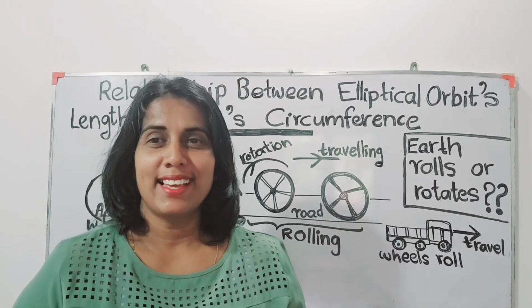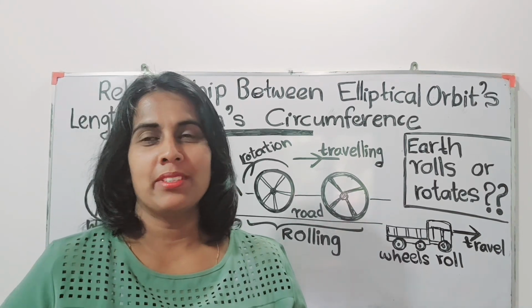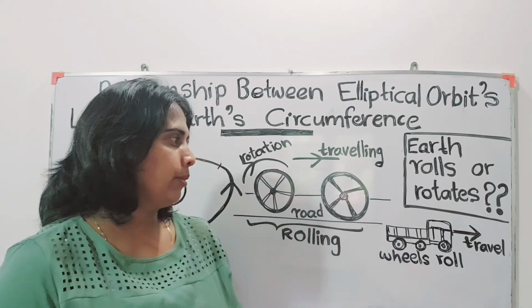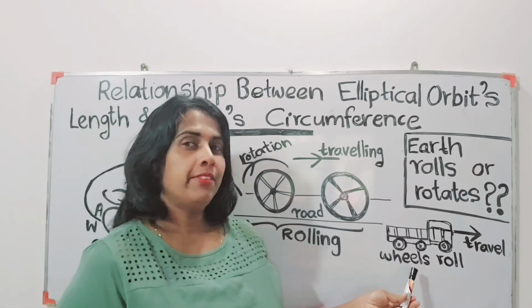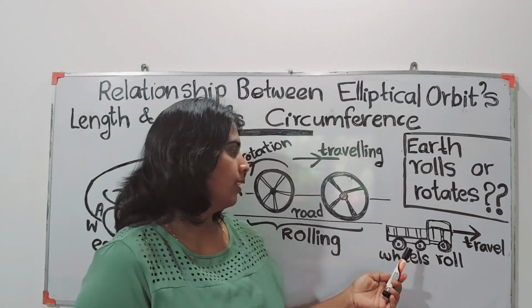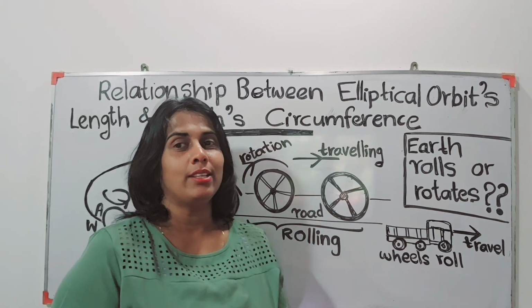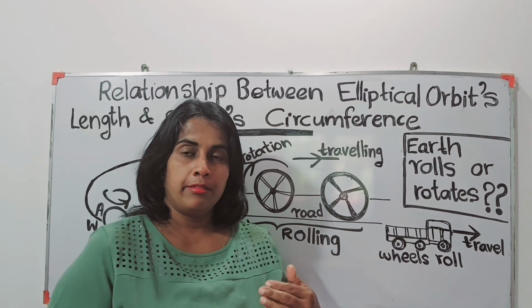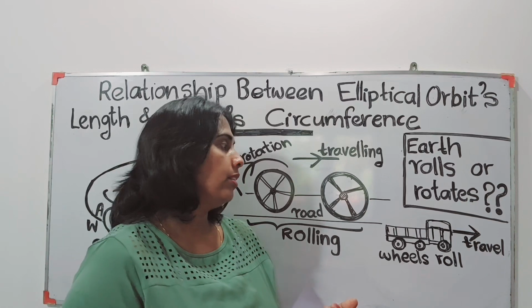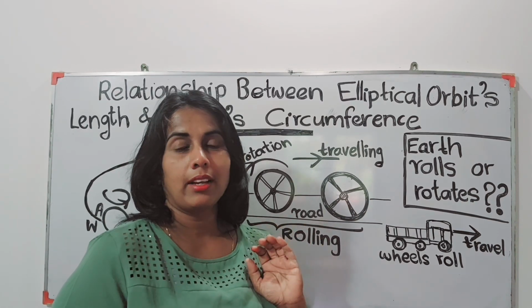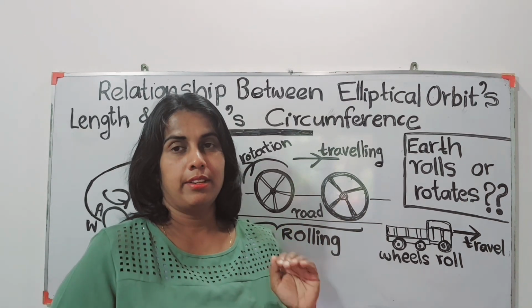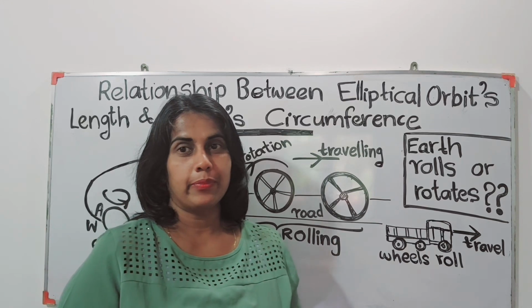The rolling and rotation, that's very important. Now, when we consider a vehicle, the wheels of it are actually rolling. As the wheels are rolling, the vehicle or the truck can travel forward, from one place to another.